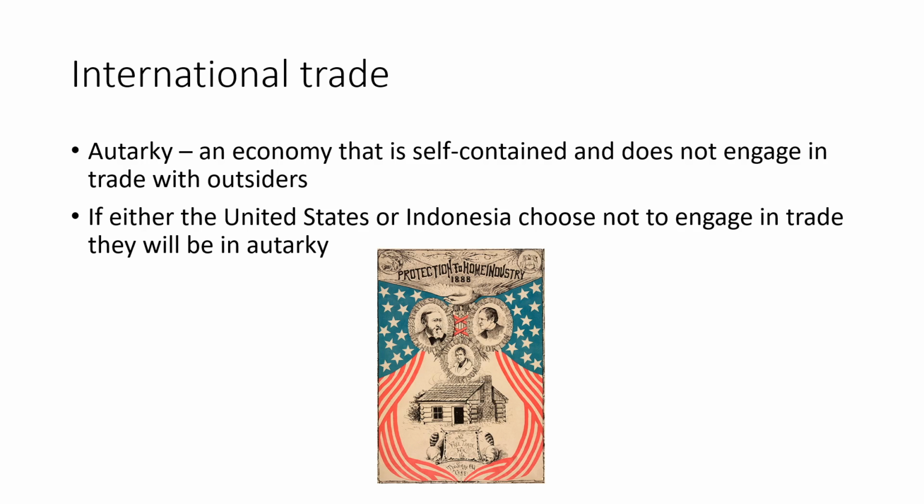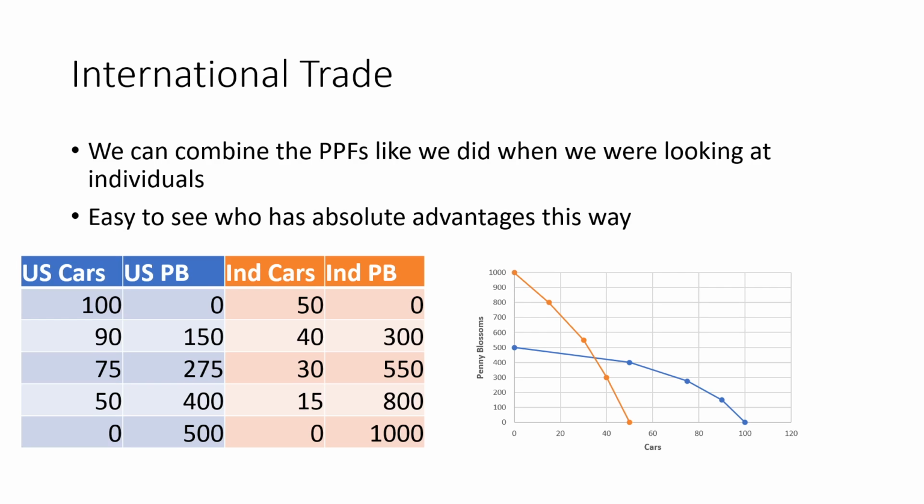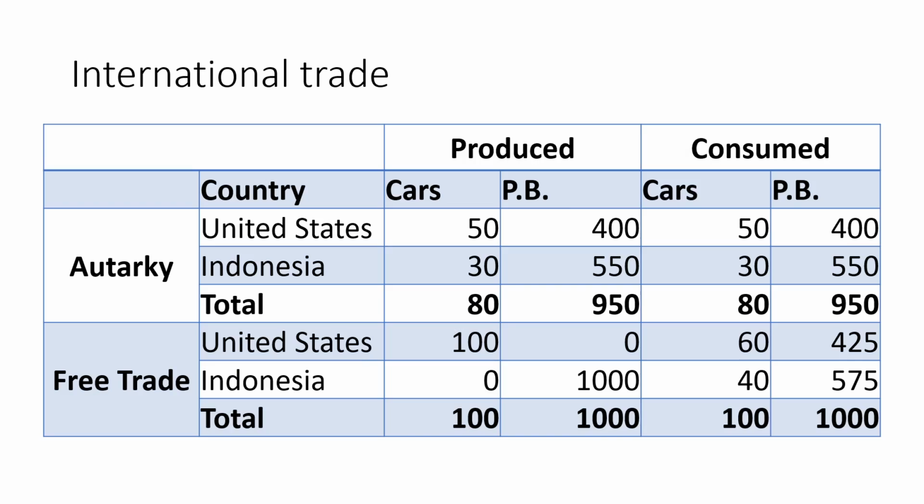And before we do that, we need to know what autarky is. Autarky just means that an economy is self-contained and does not engage in any trade whatsoever with outsiders. This would mean that the country produces everything that it uses on its own. There's no trade at all involved. So if either the United States or Indonesia choose not to engage in trade at all, they'll be considered in autarky. So here we have the PPF for both of these countries if they're in autarky. They're not going to trade with anybody else. They're both in autarky.